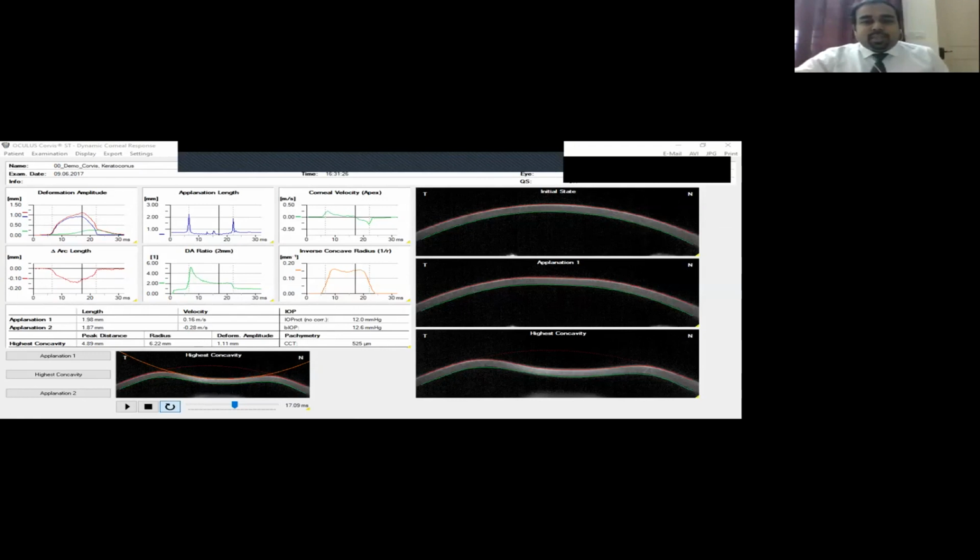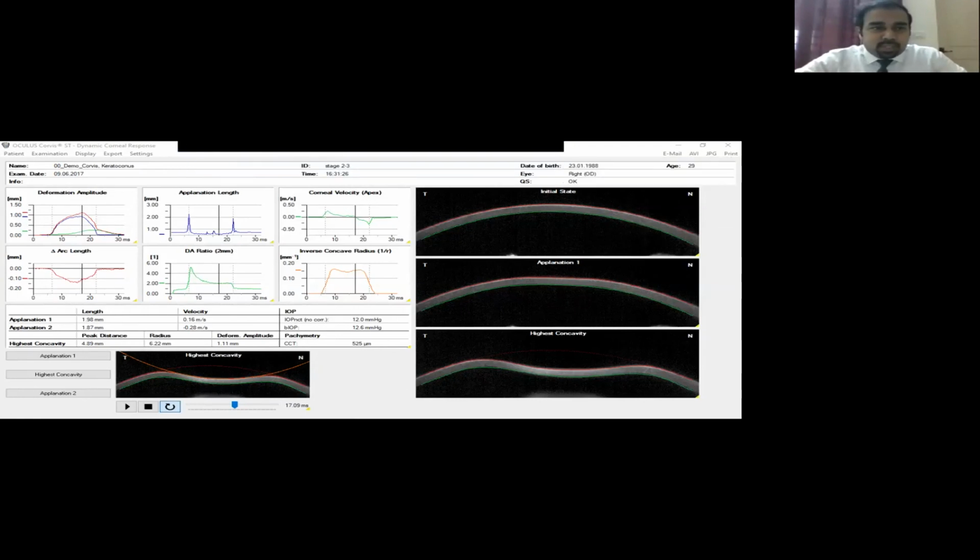Yeah, so this is the initial screen which we were speaking about, which is the dynamic corneal response output. This was the initial evolution of Corvus, which initially showed you only the deformation amplitude without factoring in intraocular pressure, because we knew intraocular pressure could significantly alter the actual deformation that happens, and corneal thickness as well. And the whole eye movement is another factor which has to be considered along with the deformation amplitude, because we discussed that aspect too.